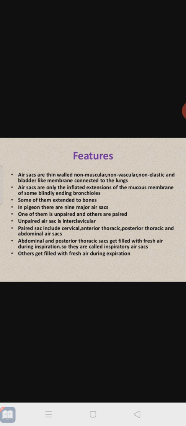Air sacs are only the inflated extensions of the mucous membrane of some blindly ending bronchioles. These are mainly attached to the bronchioles, so we call them only the inflated extensions of the mucous membrane. In the region of the bronchi that has the mucous membrane, there the air sacs are present. In the pigeon, there are 9 major air sacs, paired and unpaired. Abdominal, anterior and posterior air sacs are present. The other gets filled with fresh air during expiration.